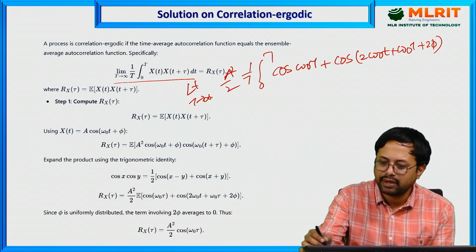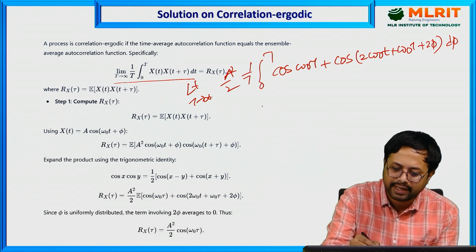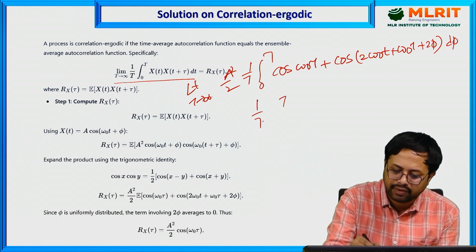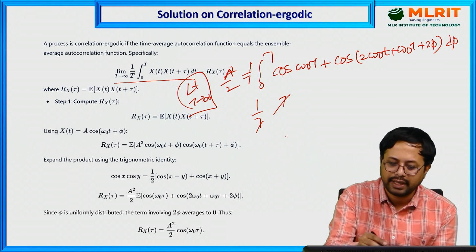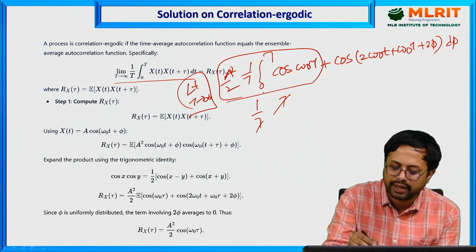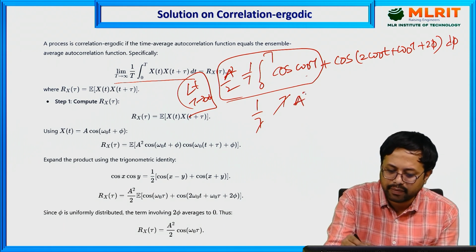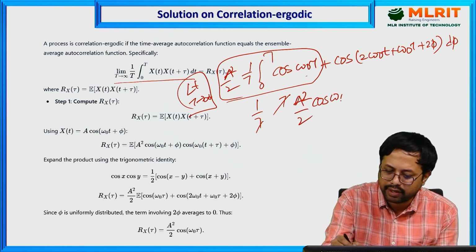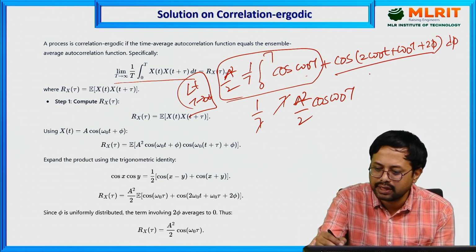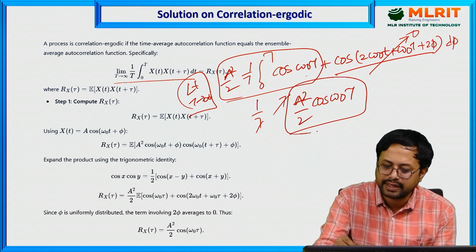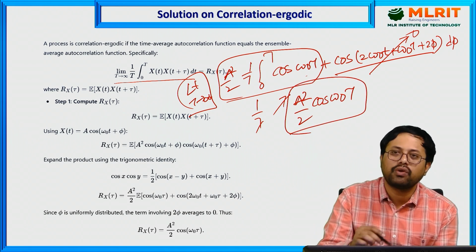Here we have d phi, and the 1 by T will cancel each other. The part independent of t becomes a square by 2 cos omega naught tau, because this is a constant, take it outside the integral. And for this other term, the cycle will repeat, so you will get 0 for this term. Here also you will get a square by 2 cos omega naught tau. This is for the time autocorrelation.